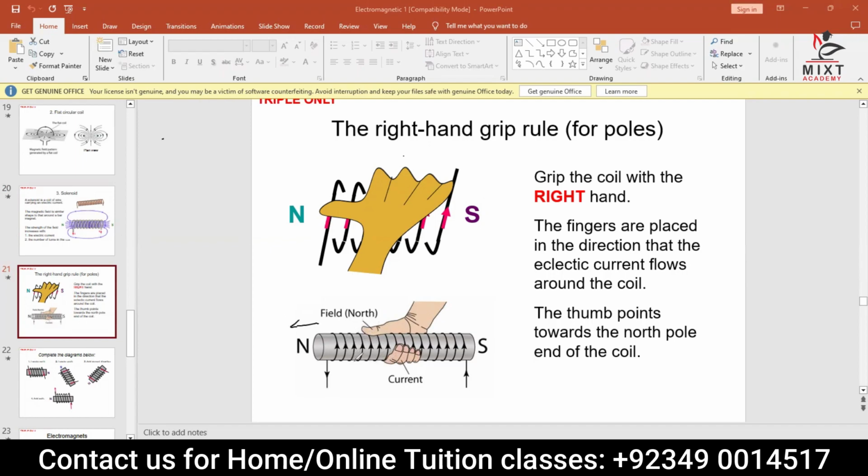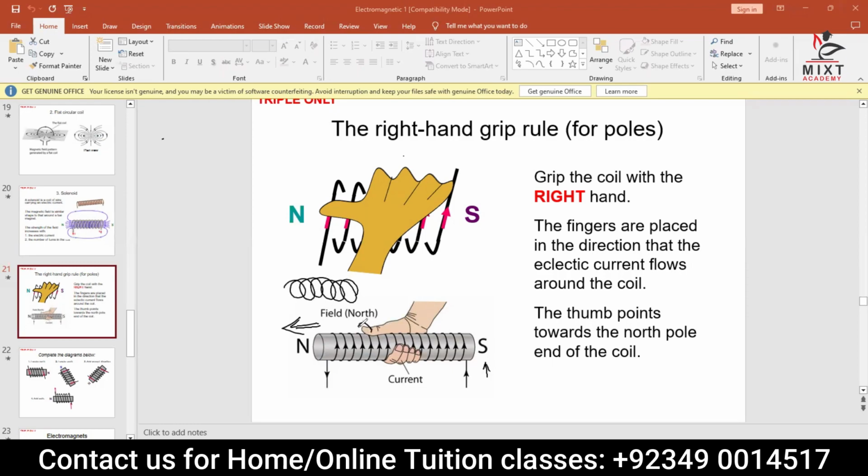Remember that the curled fingers will show you the direction of the current, and the fingers are placed in the direction of the current flow. The thumb is pointing towards the north. Again, if the current is going from that side and your thumb is pointing, then these curled fingers show you the direction of the current, which in that case is anti-clockwise.